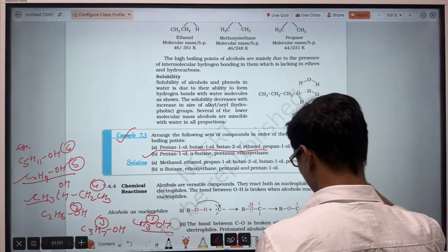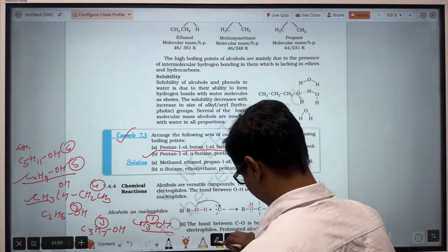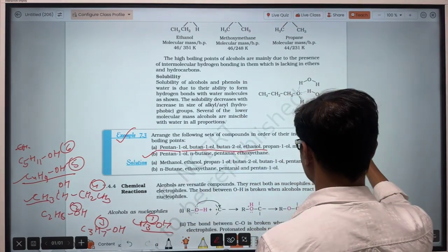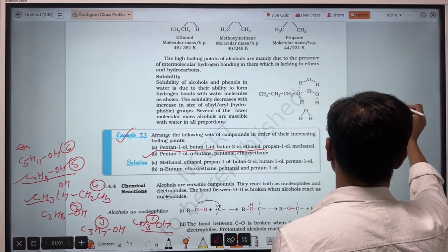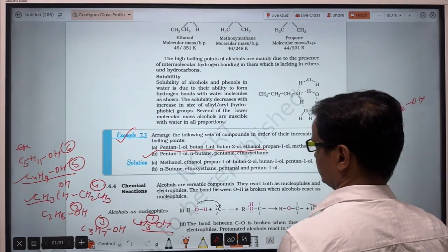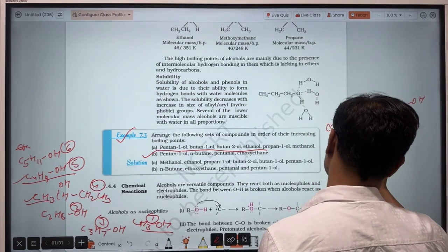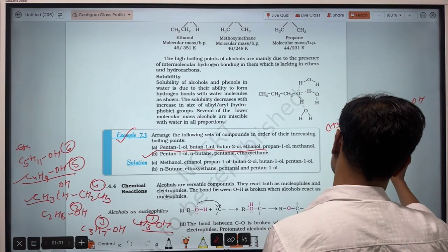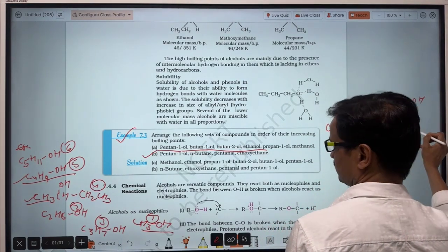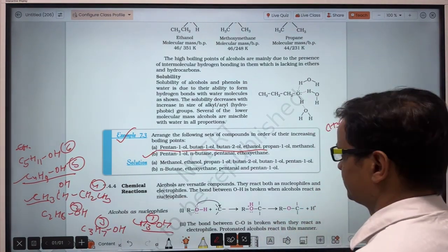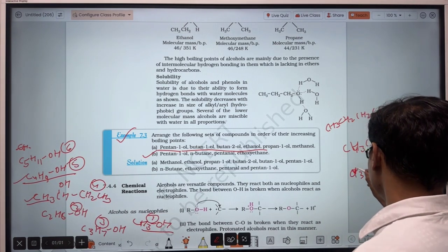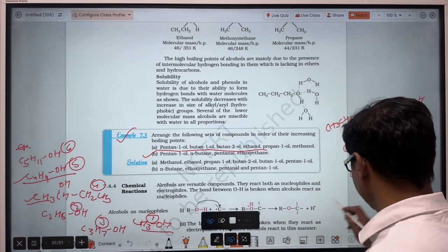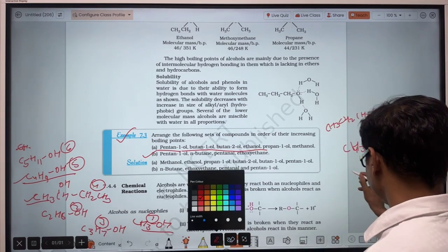So draw the structure directly. It's normal butane. Then after is pentanal. Pentanal means it is an aldehyde.